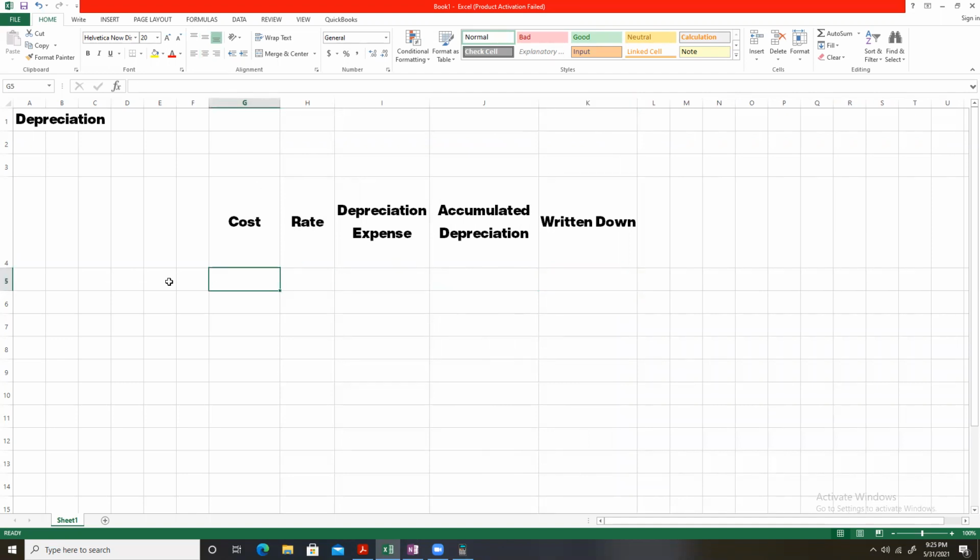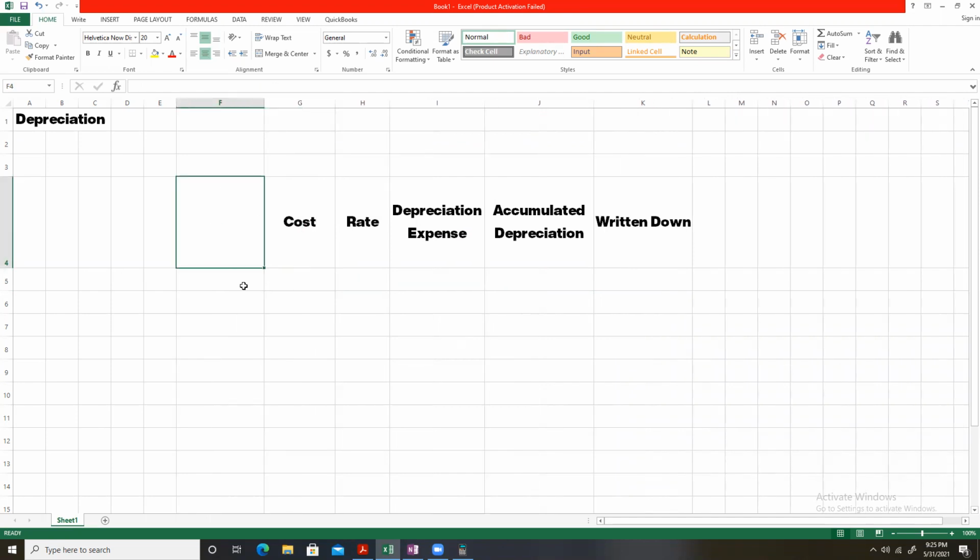Let's suppose, make this year. In the year 2000, an asset is purchased. Let's suppose a non-current asset is purchased, and the cost is $1,000.